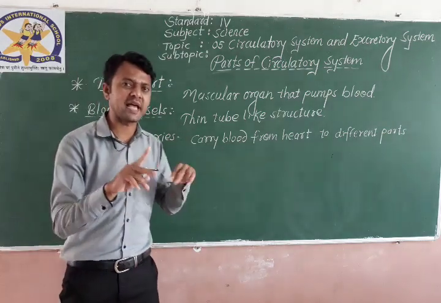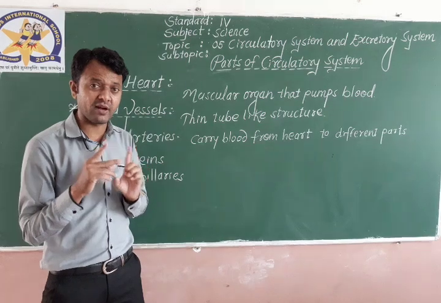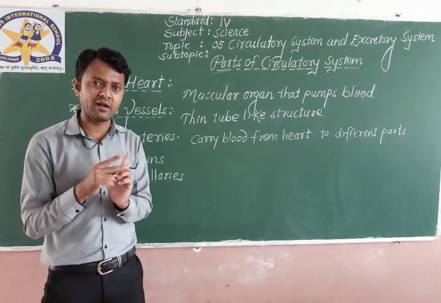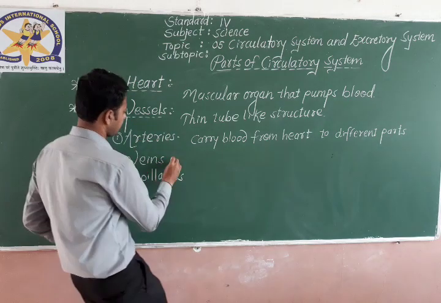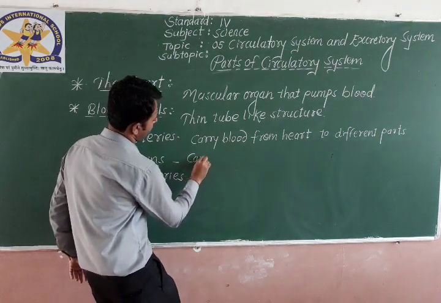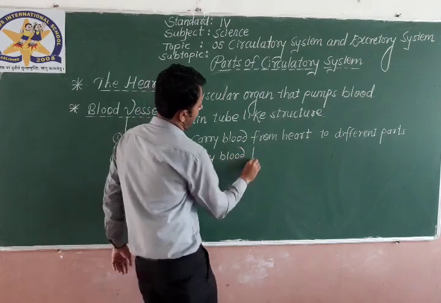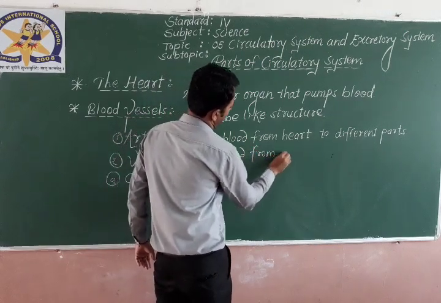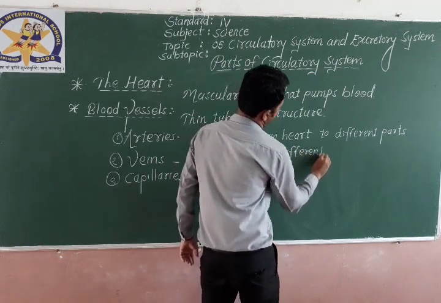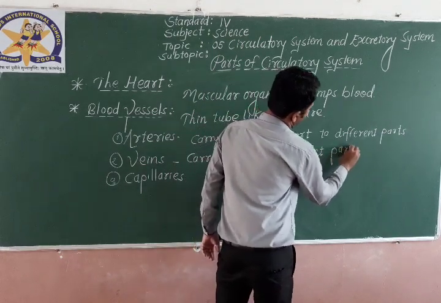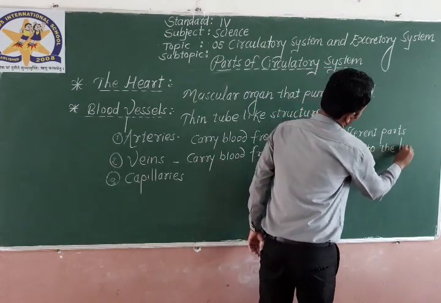Veins are exactly opposite to the arteries. Veins carry blood from different parts of the body to the heart.